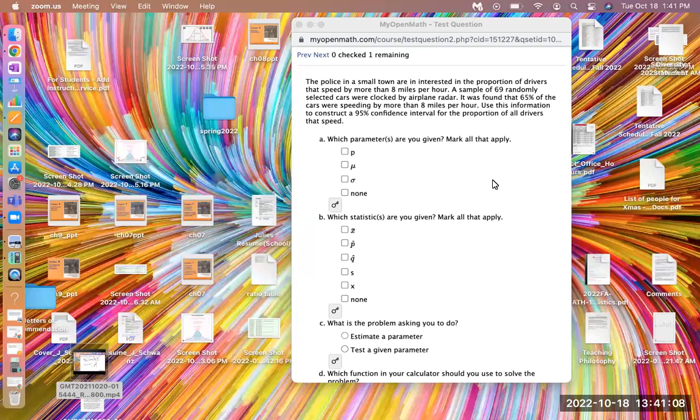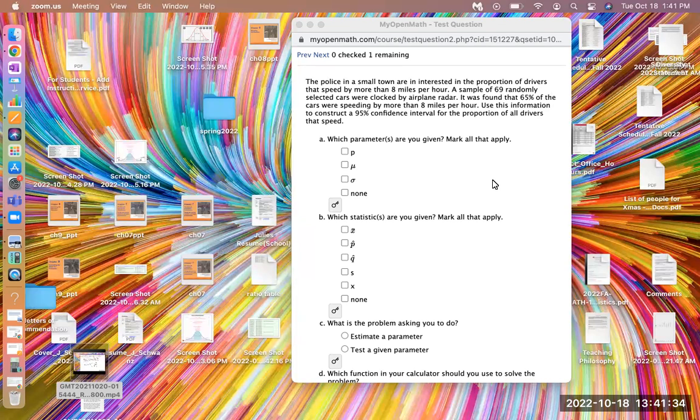The police in a small town are interested in the proportion of drivers that speed by more than 8 miles per hour. A sample of 69 randomly selected cars were clocked by airplane radar. It was found that 65% of the cars were speeding by more than 8 miles per hour. Use this information to construct a 95% confidence interval for the proportion of all drivers that speed.